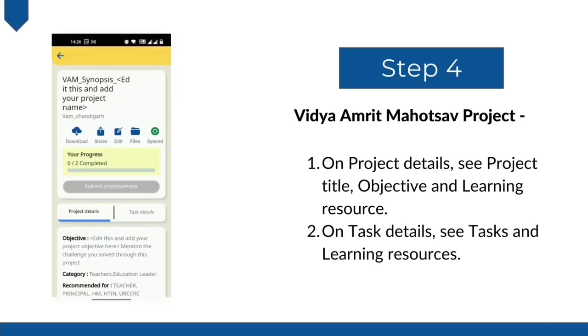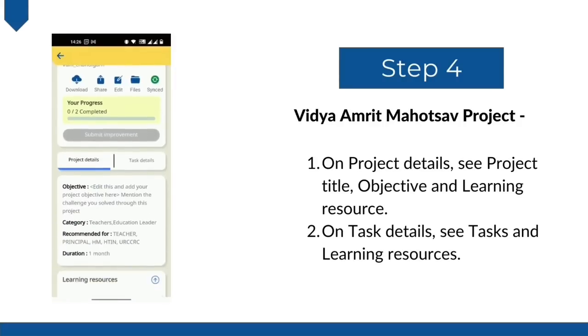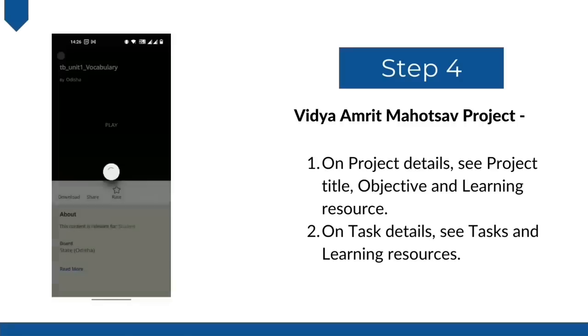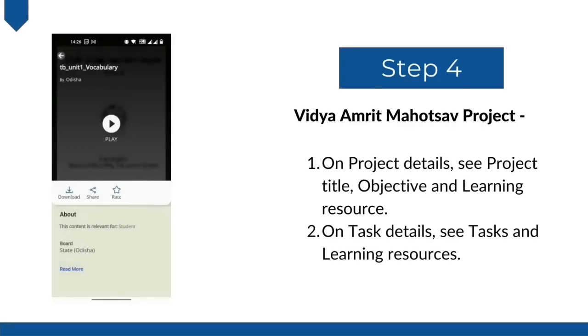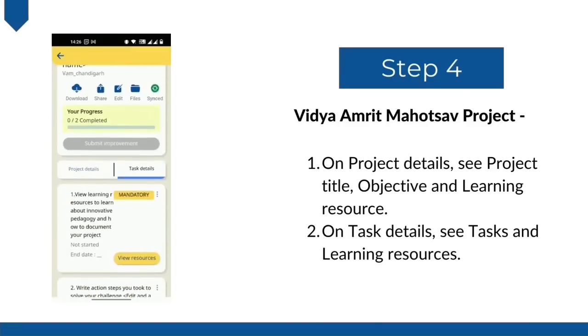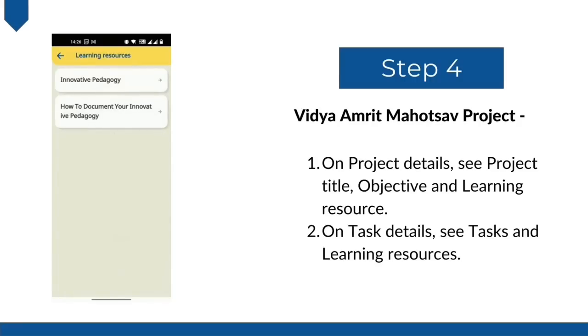The project includes a project title on top, the project objective, and a learning resource in the project details. You can access the learning resource to see how to edit the project title and tasks, and how to add tasks in your project on Diksha. Details include 2 tasks. There are also learning resources in task 1, which you can see by clicking on view resources.